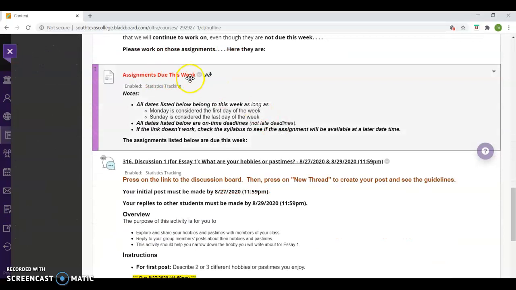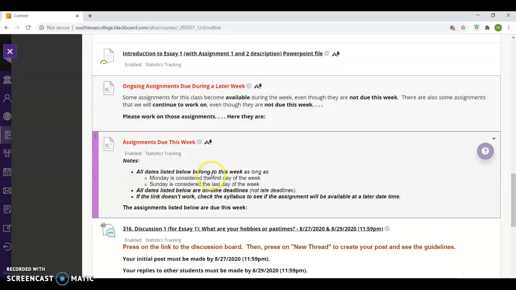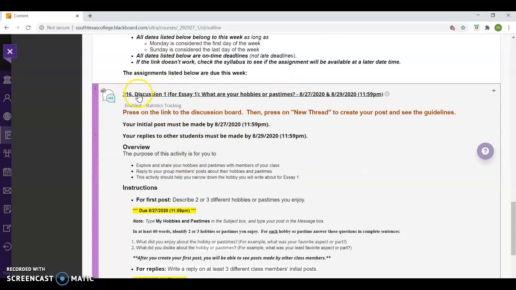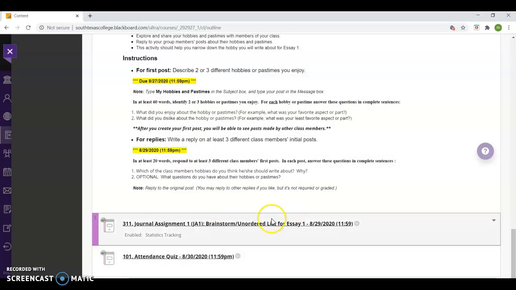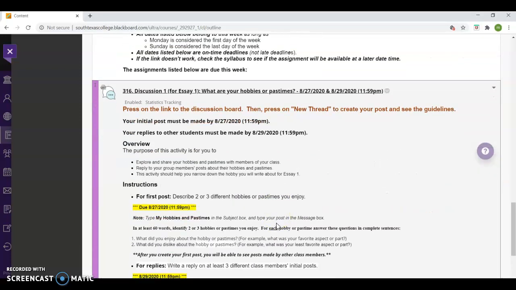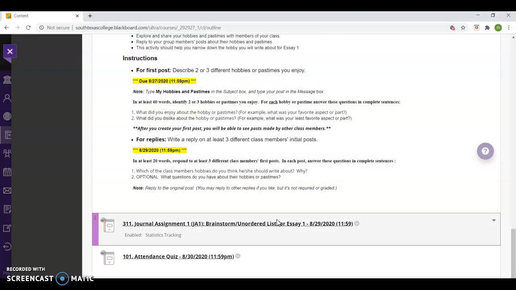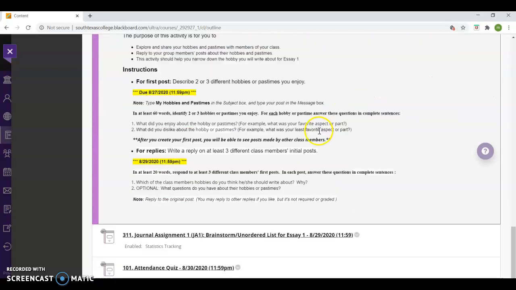Now, assignments due this week, right? Notice there was a link here for assignments due during a later week. Sometimes things become available during the current week but aren't due till a future week. And I mentioned those there. But what about assignments due this week? Well, this week, the discussion one for Essay 1 and also the journal one for Essay 1. Let me move this one down a little bit right here to put them in the right order. So these, again, if you're looking at this on the first day of class, they're not available yet, but they will be. You saw the dates. And these dates you see here are when they are going to be due. Notice they're due this week, all right?